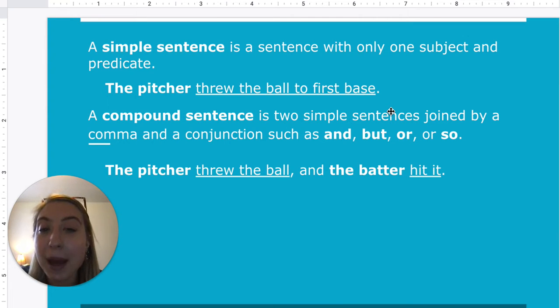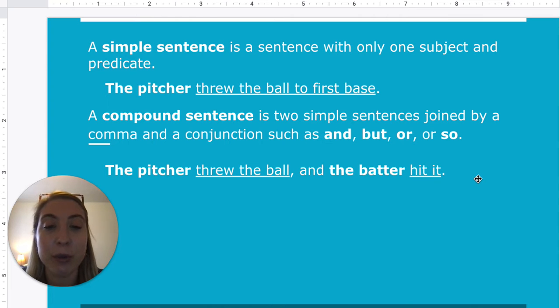But a compound sentence is two simple sentences joined by a comma and a conjunction. So look for the comma and a conjunction. The conjunctions are and, but, or, and so. So that's what we're going to look for to see if it is a compound sentence. And we can also double check by seeing if we can make two sentences out of it.